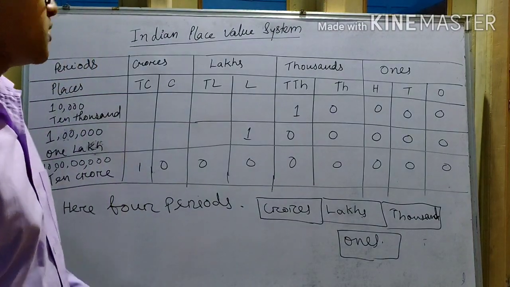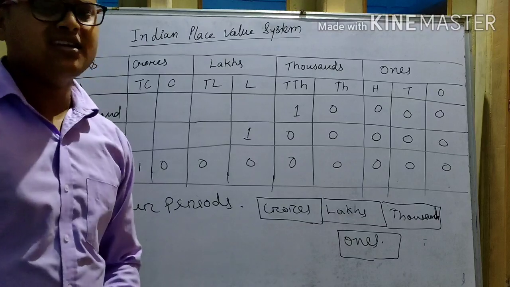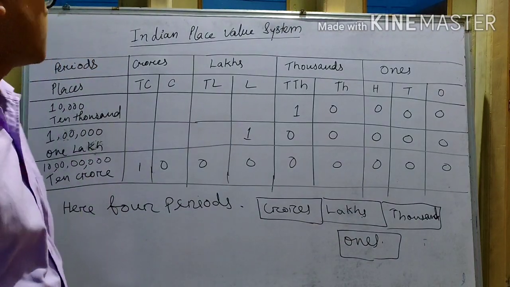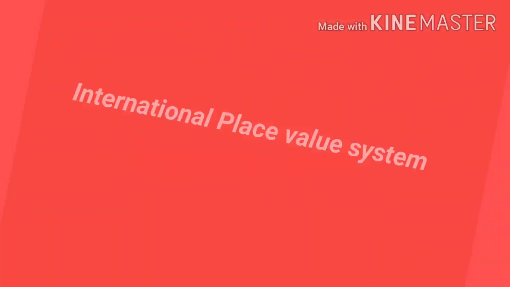Now we will discuss the international place value system. Let's see what that is.